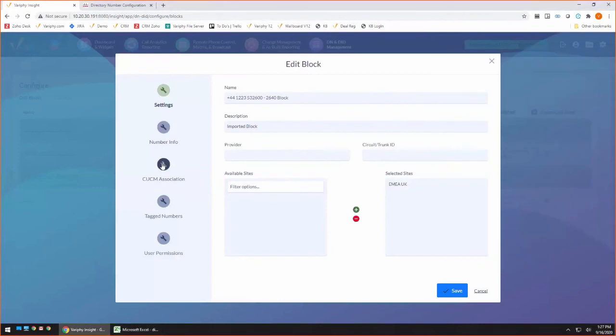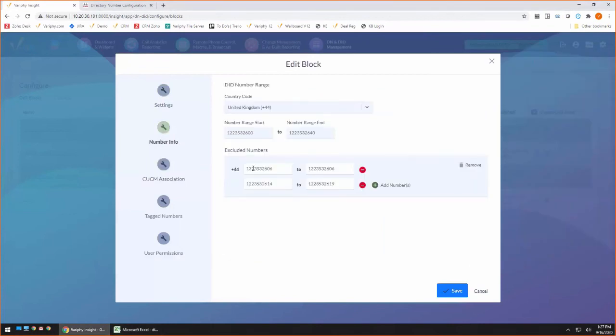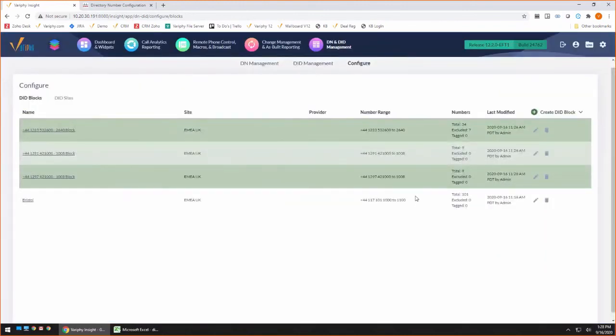And if I take a look at my numbers here, you can see we've automatically added those exclusions. There was the 2606 that I removed, and here's the 1614 through 619. So we automatically took care of that for you. So the nice thing about that is when you have those spreadsheets already, Variphy is going to go ahead and handle those blocks. It's going to add the contiguous blocks, but it's also smart enough to recognize the different regional codes within your site to be able to go ahead and create the exclusions or create the number tags.